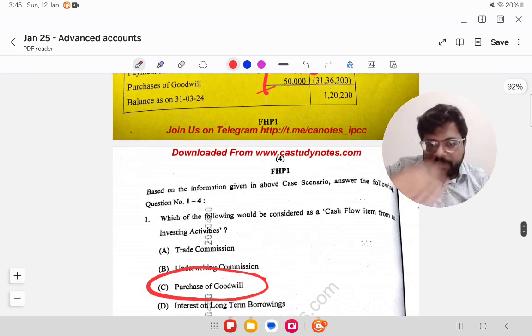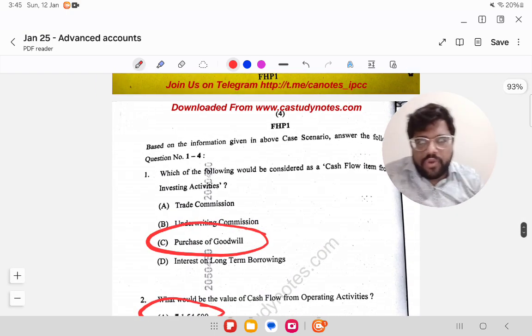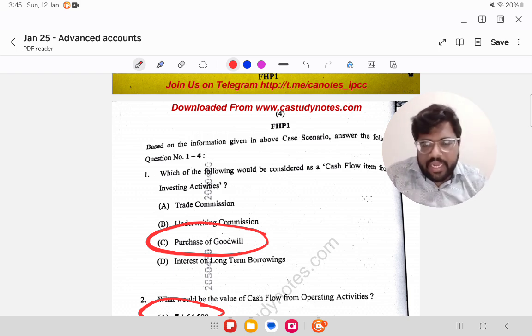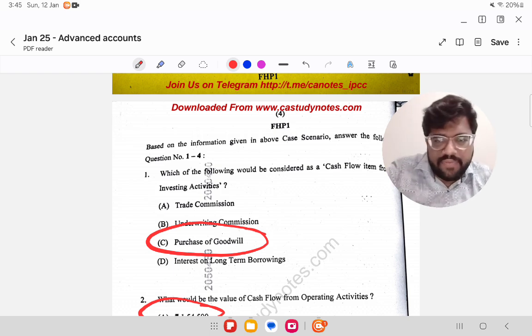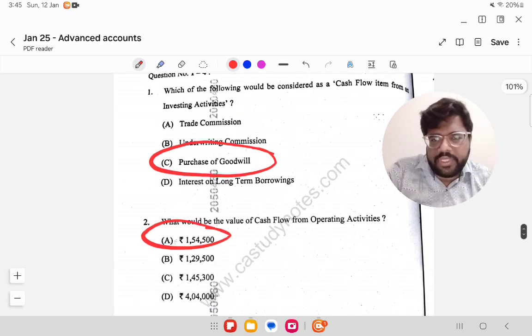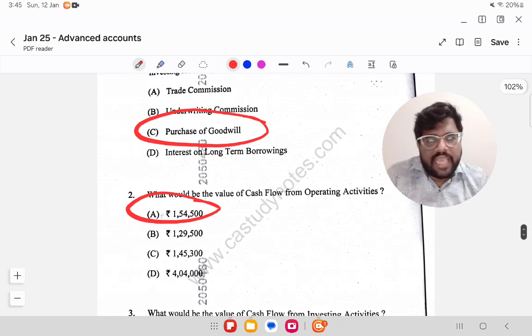What are the questions? Which of the following would be considered as cash flow item from investing? As I told you now, purchase of goodwill is the investing activity. Other things, trade commission, whatever we have, other activities as operating, underwriting is financing, interest on long term is financing. The only item here which is investing is purchase of goodwill. It's a straightforward question.